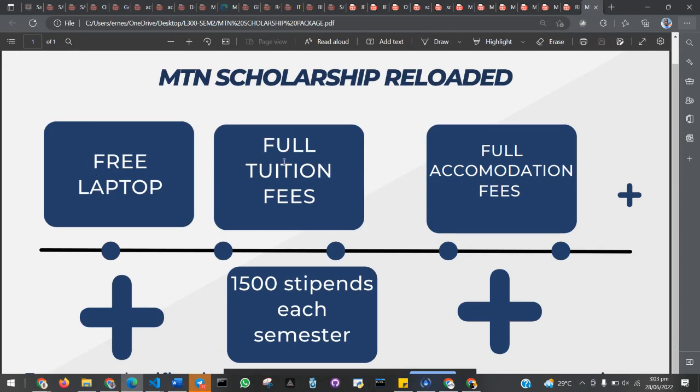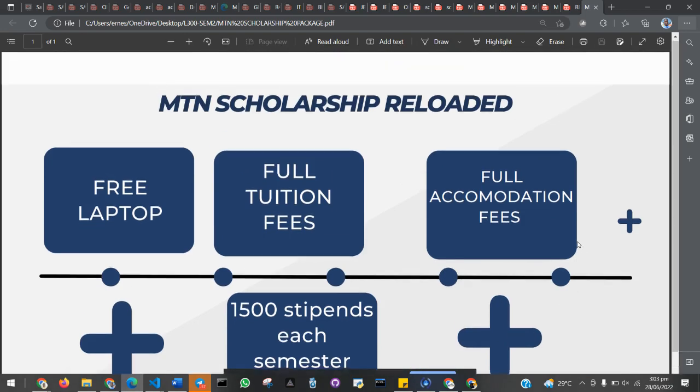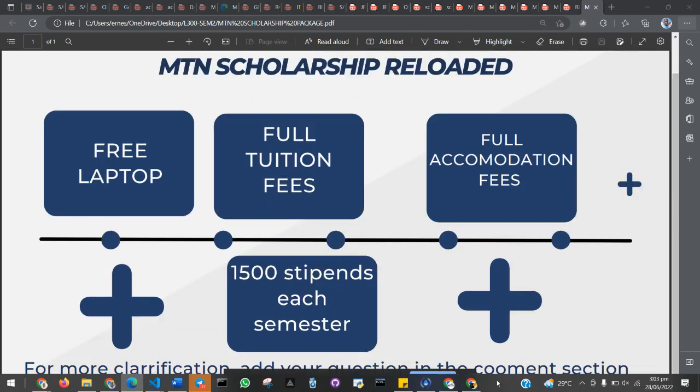They are going to pay your tuition for you free. They are going to pay your accommodation irrespective of the amount you are supposed to pay. MTN will pay for you. Then every semester they are going to give you 1,500 Ghana cedis as stipends. Okay, so that is what MTN will be offering you.